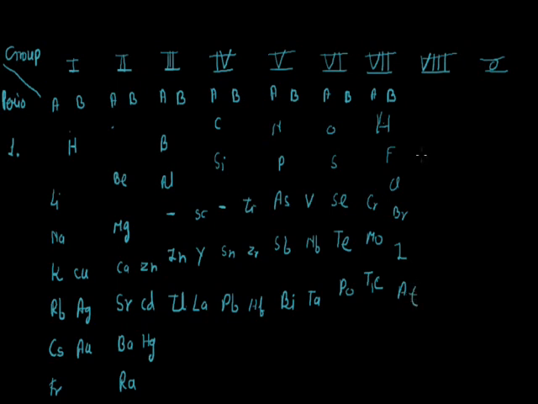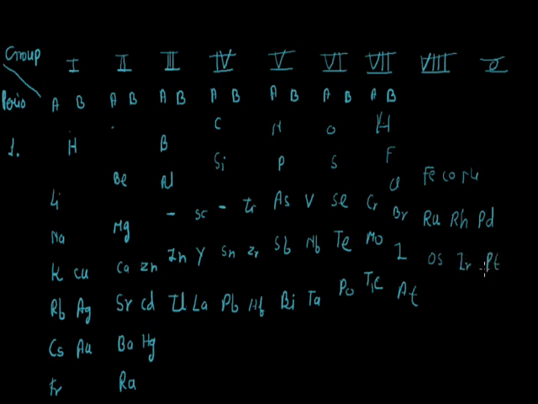And here is an interesting note: in the eighth group, three elements are placed together, that is Fe, cobalt and nickel. And next is Ru, ruthenium, rhodium, Rh, palladium, Pd. Next is osmium, Os, iridium, Ir, and platinum, Pt.